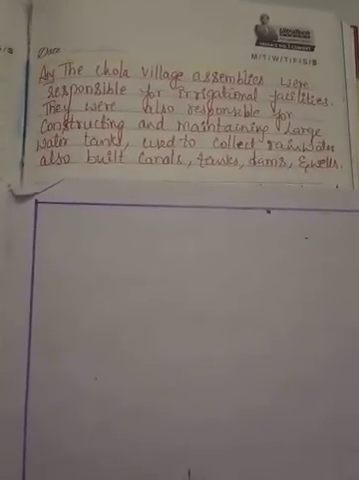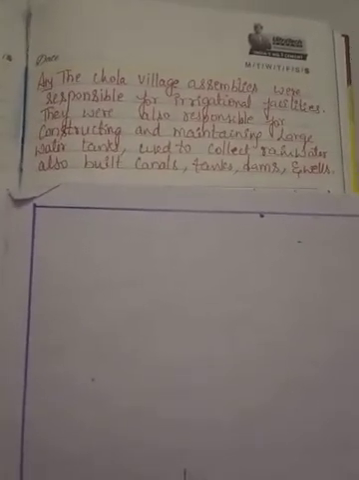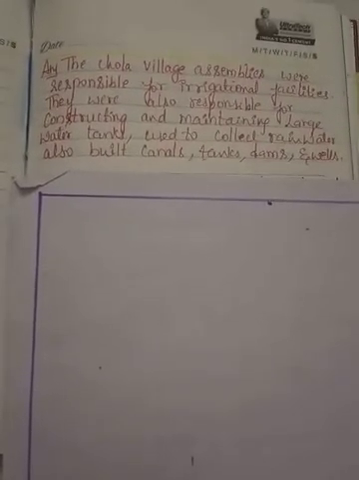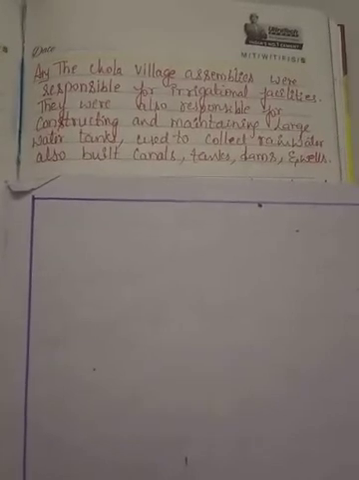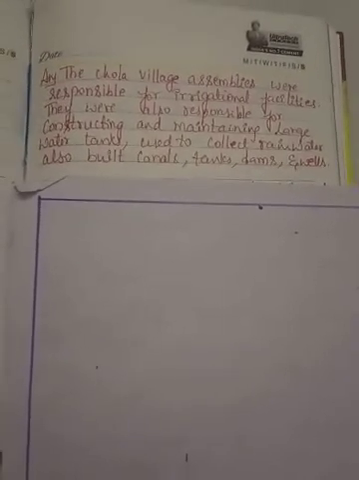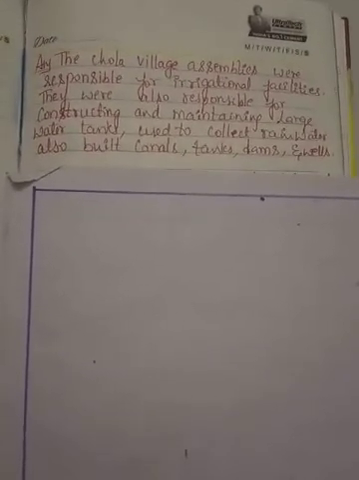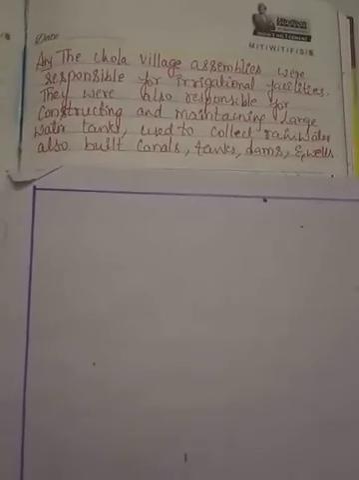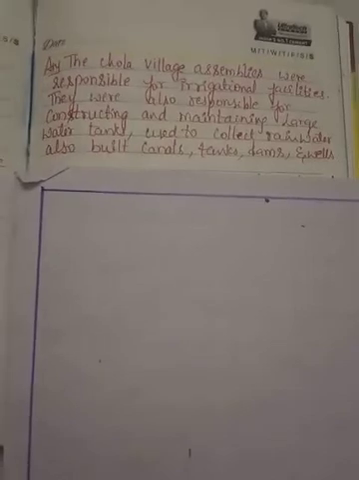So they were responsible for the irrigational facilities, as I said before. They were also responsible for constructing and maintaining large water tanks, which were used to collect rainwater, and also built canals, tanks, dams, and wells. Why? In order to improve the agricultural activities.